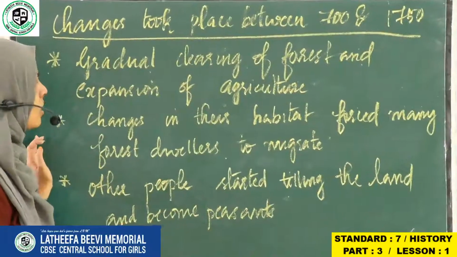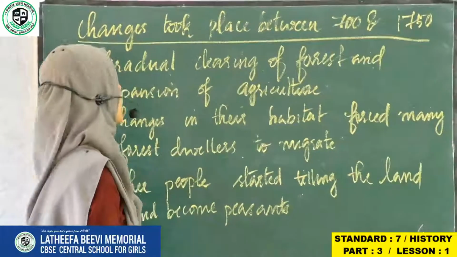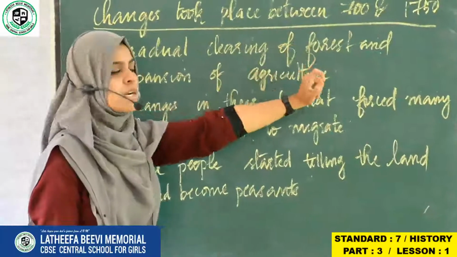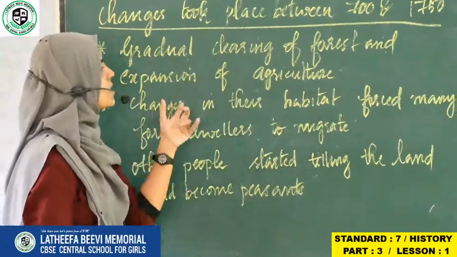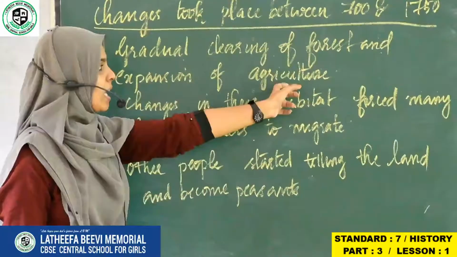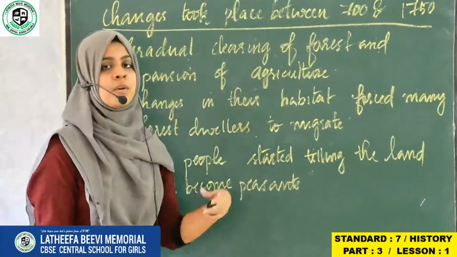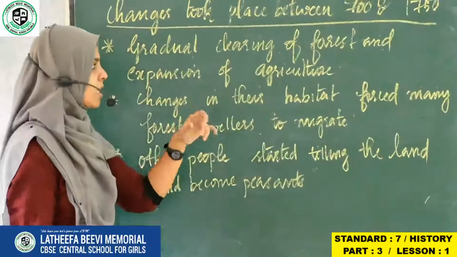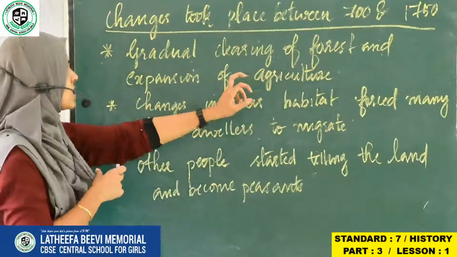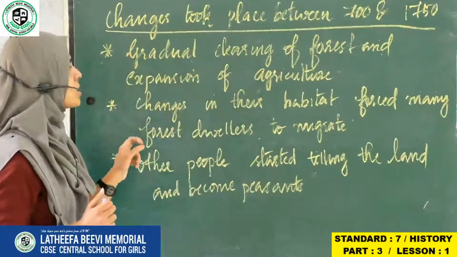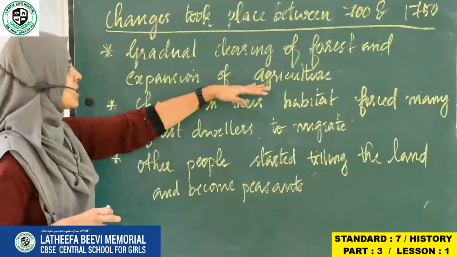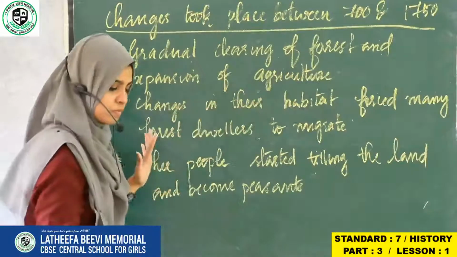First of all, gradual clearing of forest and expansion of agriculture. The first change that happened between 700 and 1750 is that they started to clear the forest. For what purpose? For expansion of agriculture. When they started to do agriculture, they wanted to clear the forest. So the first change was gradual clearing of forest, and after clearing the forest, they started to expand agriculture.